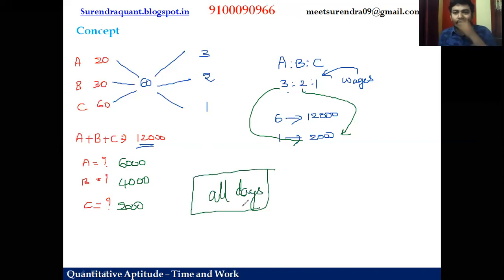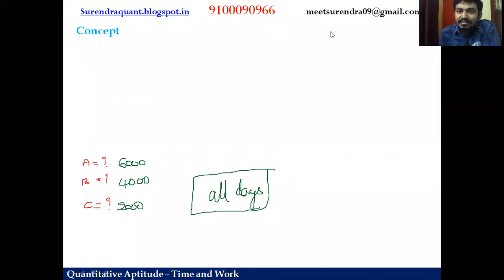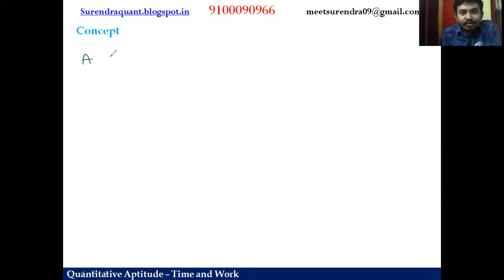Then what if some people leave in between and some person joins in between, right? Let us take one more numerical, friends. A can do the work in 20 days and B can do the work in 30 days.